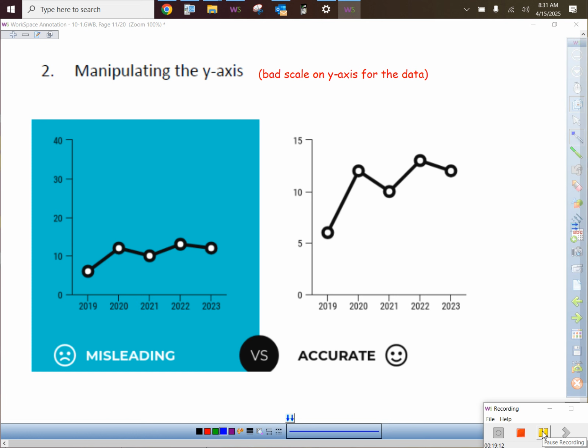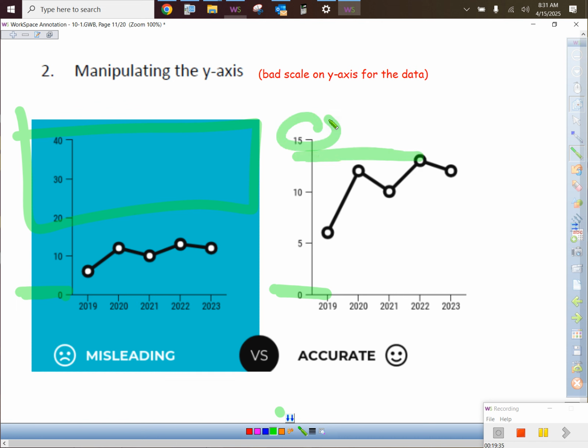We took a moment to discuss why the blue graph is bad. They totally start at 0 both times, so that's fine. But look at this. They put all of that. Is there nothing in that space? It's a waste of space. It shrunk things down. The y scale was not good enough. There was no need to do that. The highest thing was roughly 12 or 13, so why not go to just 15 for the highest thing on the y-axis? They just make it look like it's really, really flat in that case.